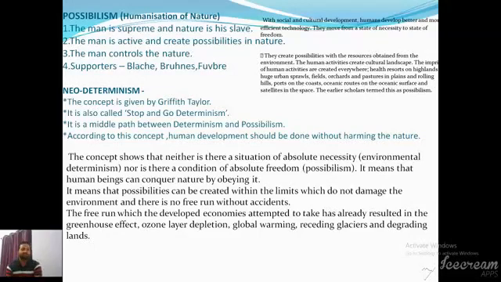There are many supporters who have explained this concept, like Vidal de Lablache, Jean Brunhes, Lucien Febvre, etc. Remember, Vidal de Lablache is known as the father of human geography. Do not confuse it with the father of geography, Hecataeus. The term geography was first used by Eratosthenes, and the father of human geography is Vidal de Lablache. Vidal de Lablache lived in France.